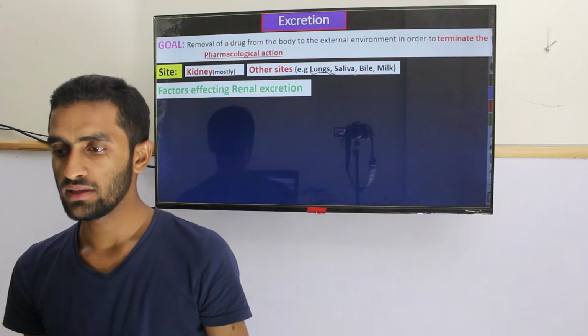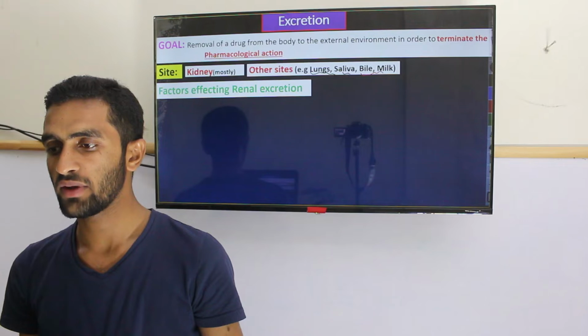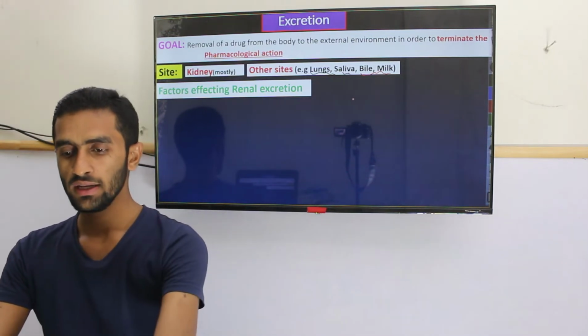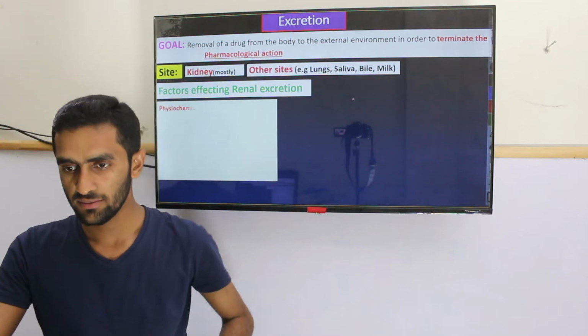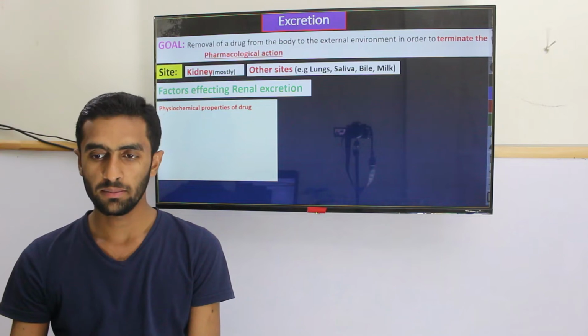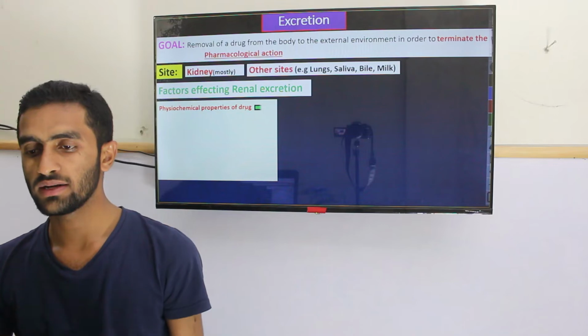These are different examples. We will come back to each of them one by one. So first we go for the renal. Factor number one is the physicochemical property of the drug, where we actually look at two things.